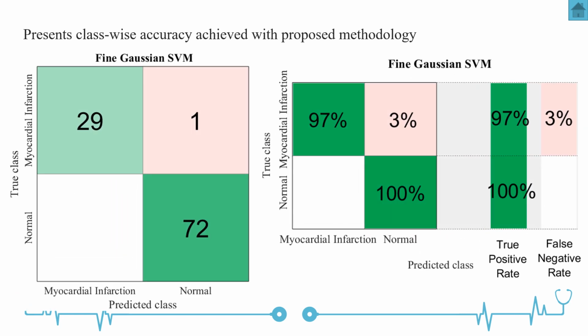We have seen that 29 out of 30 samples are correctly determined in case of myocardial infarction, and 72 out of 72 samples in case of normal are correctly determined. So we have 97% accuracy on MI samples and 100% accuracy on normal.